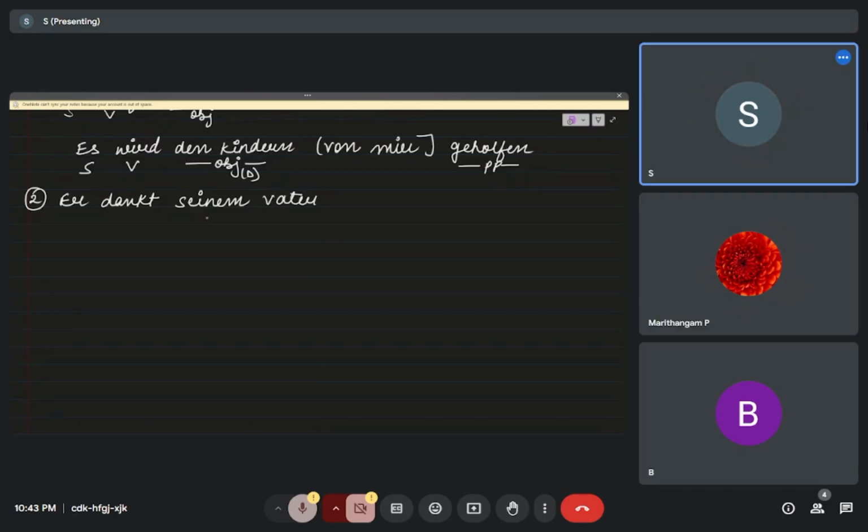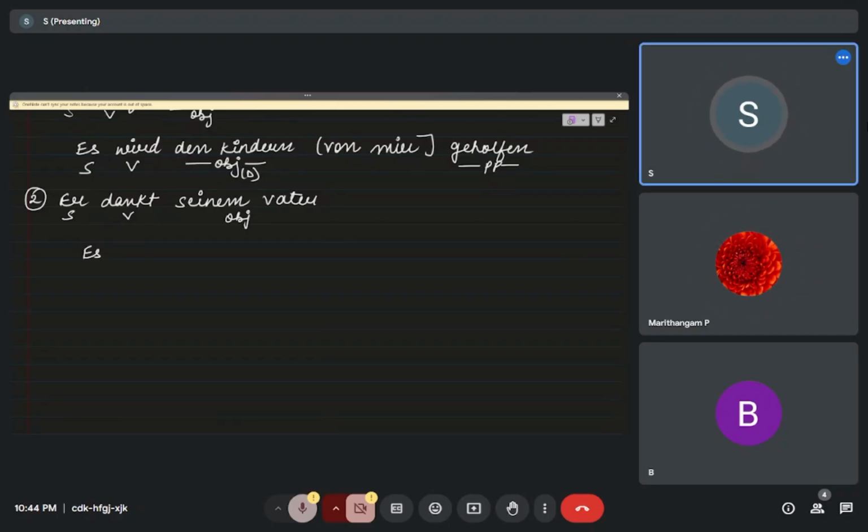Here is the same condition: the object is dative. Seinem Vater, the object is dative. So, he thanks his father.